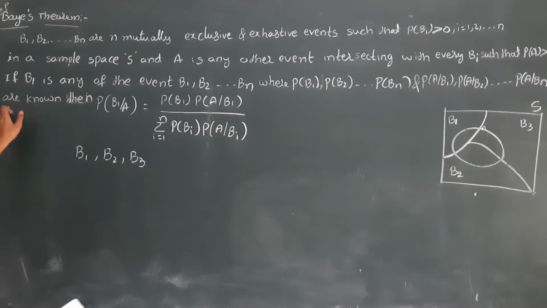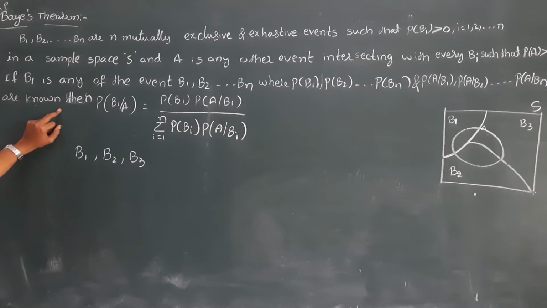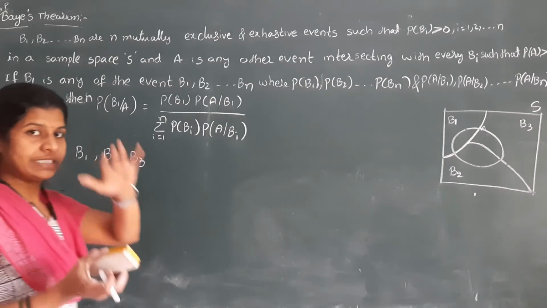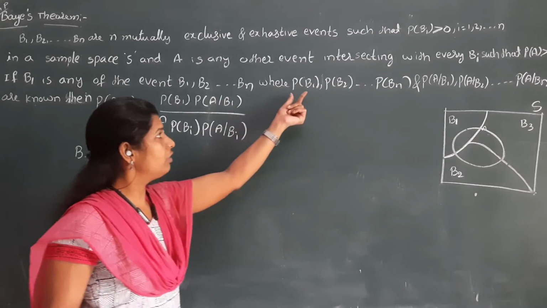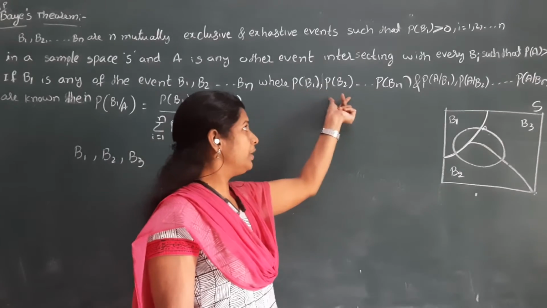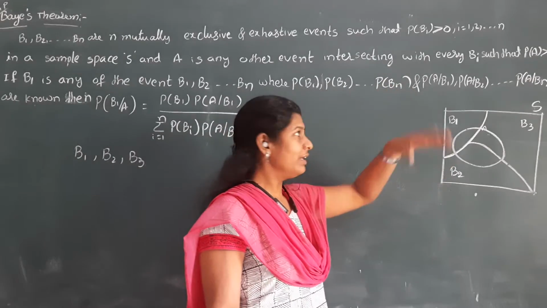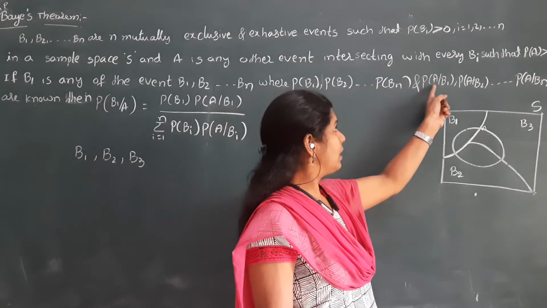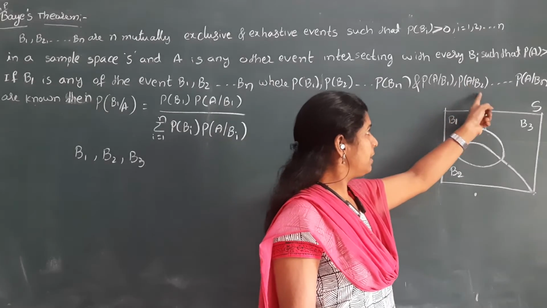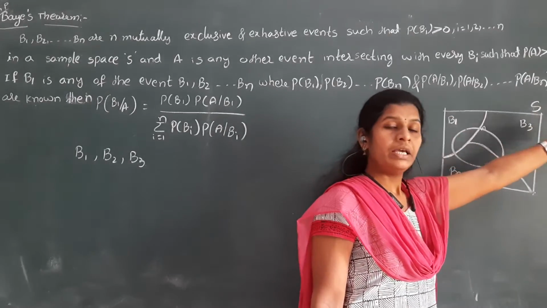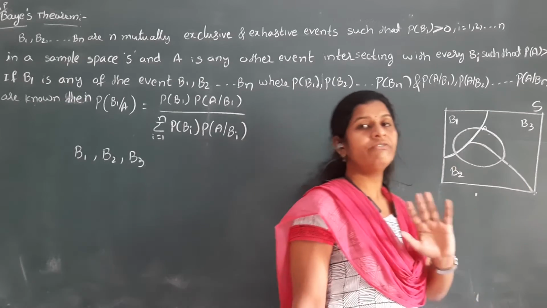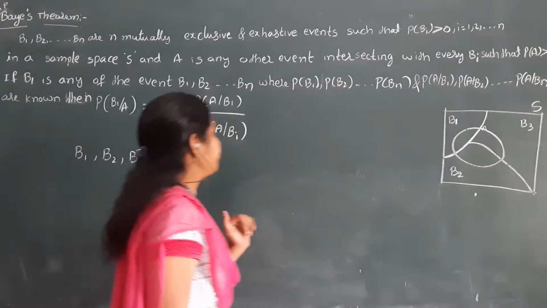From the statement of the given question, we can find out P of B1, P of B2, so on, P of Bn, and also P of A by B1, P of A by B2, so on, P of A by Bn.